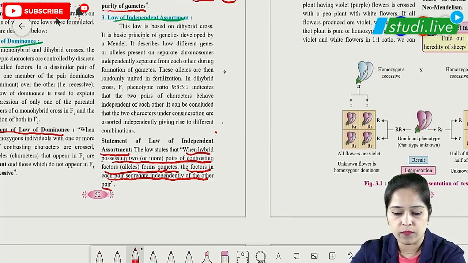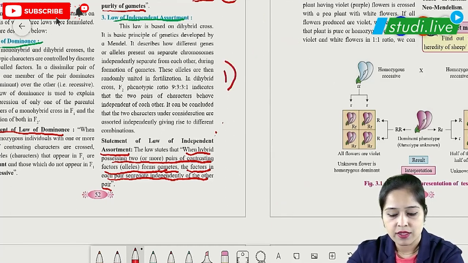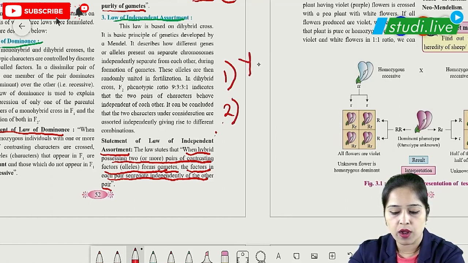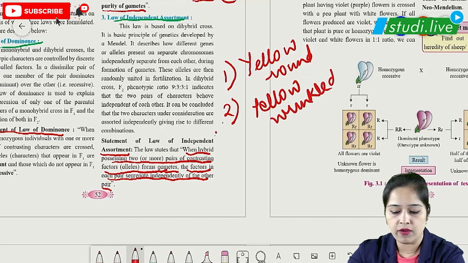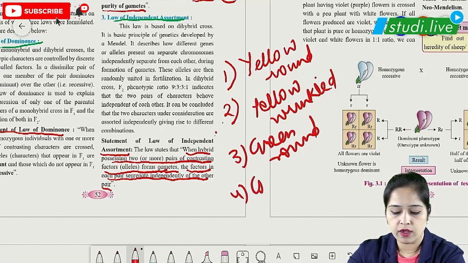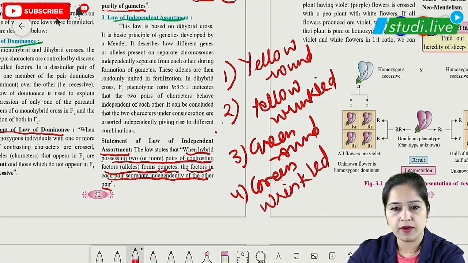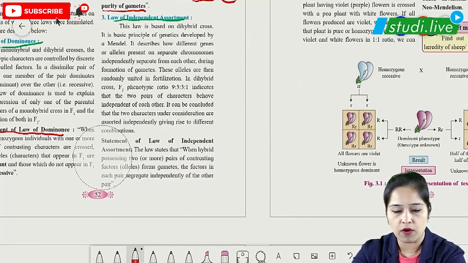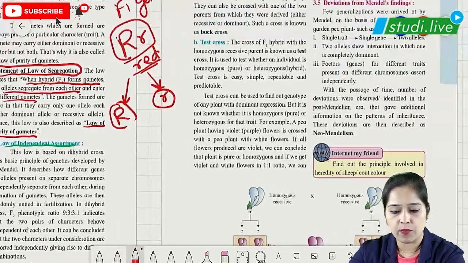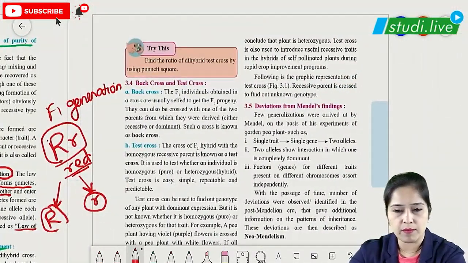What are those four different phenotypes? First one will be yellow round, second one will be yellow wrinkled, the third one will be green round, and the fourth will be green wrinkled. So we can see that these are segregating, and we have these four different types which can be formed. So this was about the law of independent assortment. Those three laws are very important for the board exam, so they need to be properly memorized and studied.